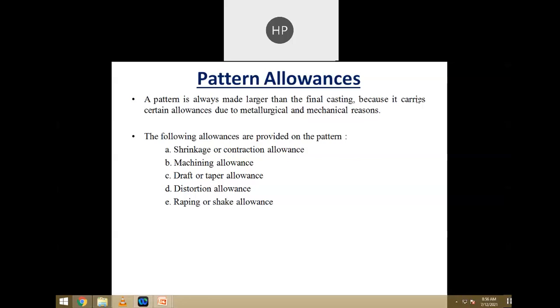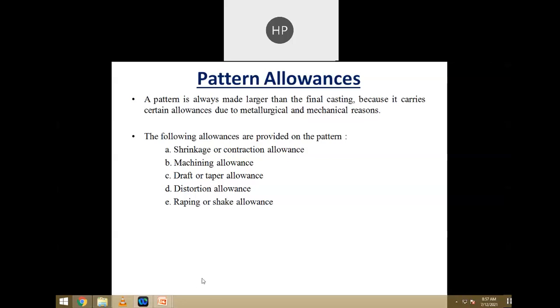Then we have seen different materials being used as a pattern, like wood, plastic, metals, wax and plaster. And we also discussed the advantage, limitation and application of each and every pattern material. Then we started our discussion regarding the pattern allowances. So generally there are 5 types of allowances.